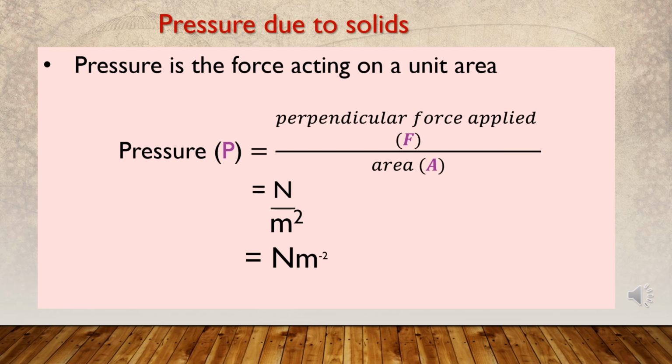Units of pressure can be deduced by using the above relationship. The standard unit of measuring force is the Newton and the standard unit of measuring surface area is the square meter. Then pressure equals perpendicular force divided by area, Newton divided by square meter. The standard unit of measuring pressure is newtons per square meter.